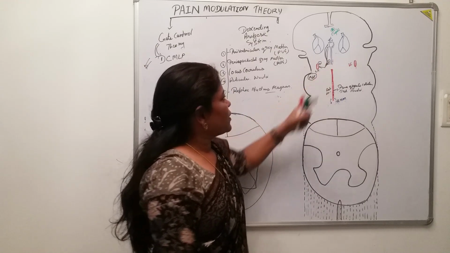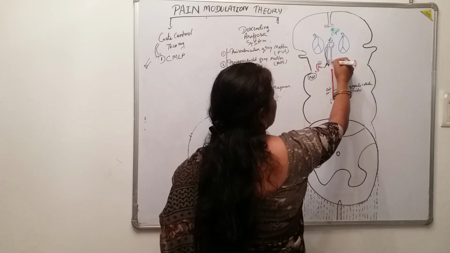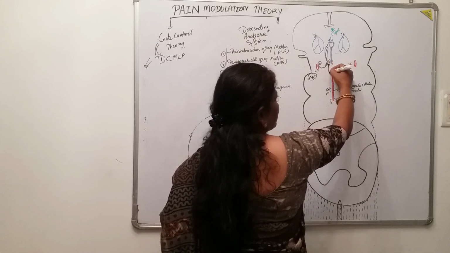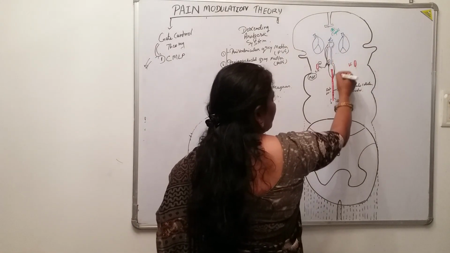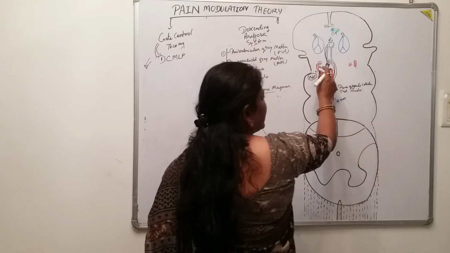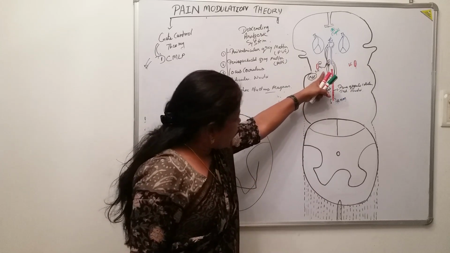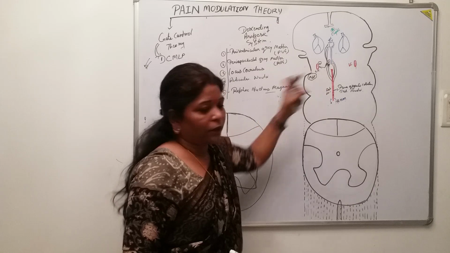Locus coeruleus. Again the fibers descend downwards, the fibers arising from the periaqueductal grey matter also stimulate the reticular formation here. Then they stimulate this locus coeruleus, as well as the structures present downward, that is the reticular formation.